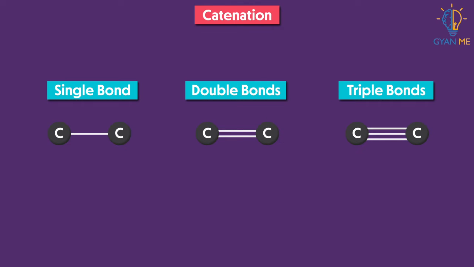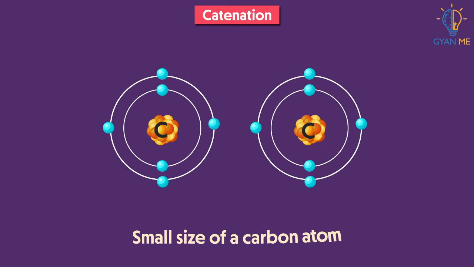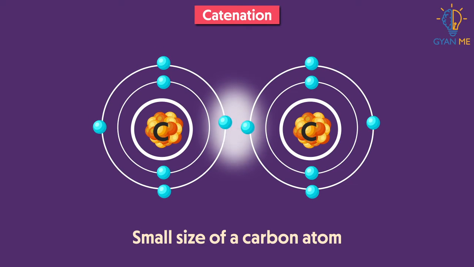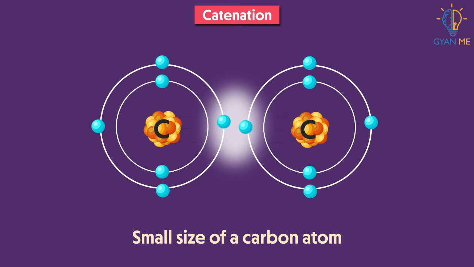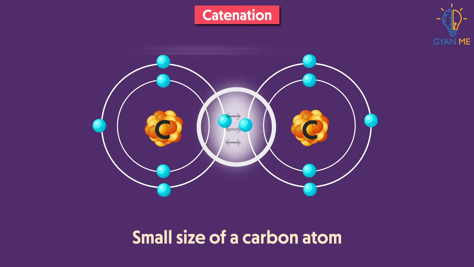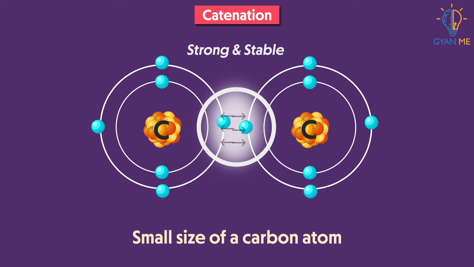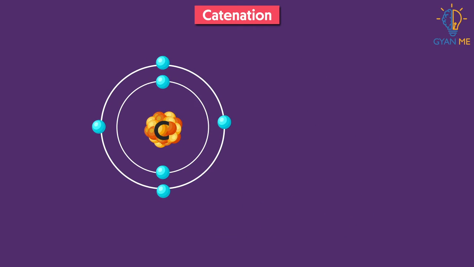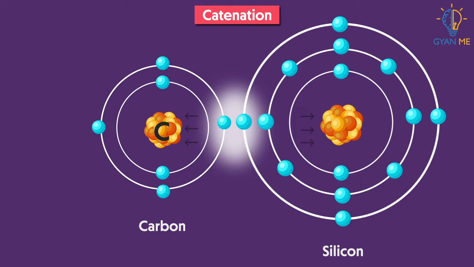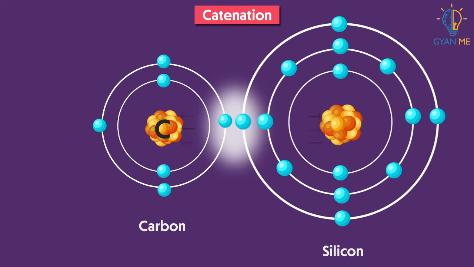And one of the reasons for this is the small size of carbon atom. Due to this, its nucleus attracts the shared pair of electrons very strongly. Thus, carbon-carbon bonds are very strong and stable. Also, it forms bonds with other large atoms very easily and fits in well due to its small size.